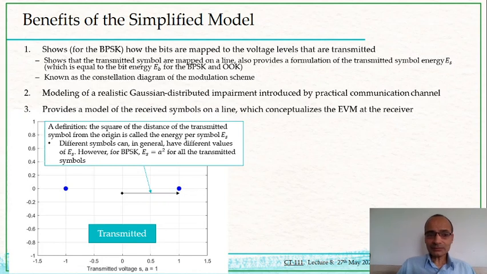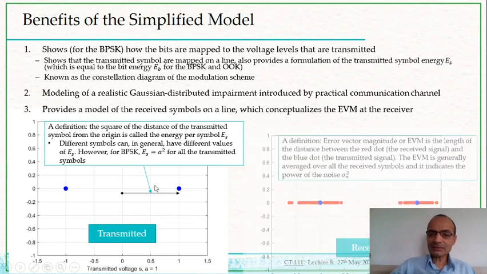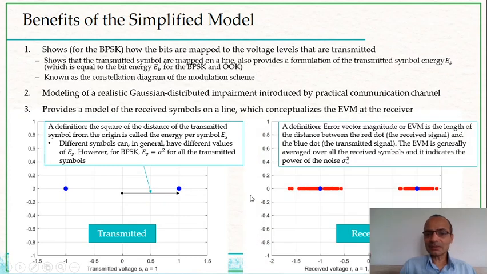And finally, not only are we able to conceptualize how the bits are getting mapped to the transmitted symbols at the transmitter, but at the receiver also we are similarly able to place the received voltages on such a diagram. And so that diagram may look like this.